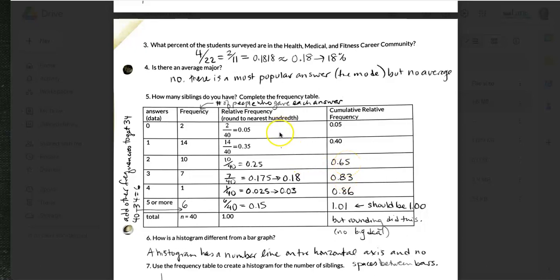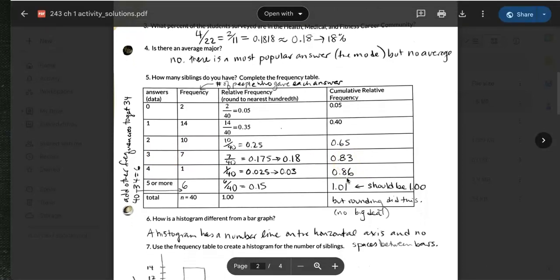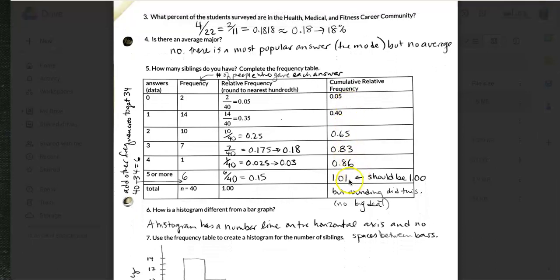So if we take all of these, add them together, we should get 0.83. So 83% of people had 3 or fewer siblings, is a way to interpret that. Because we rounded, we get a total of 1.01, but it really should just be 1.00, which is 100%. And I wouldn't worry about that.